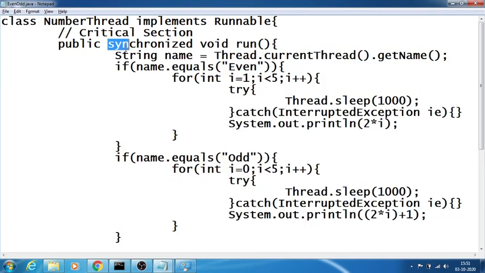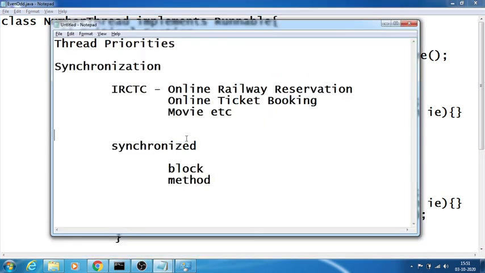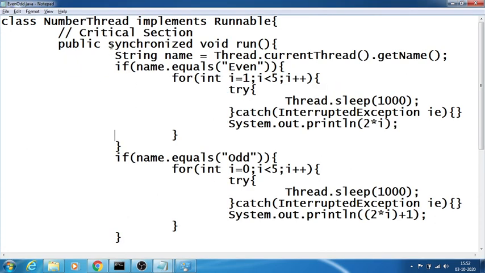Sometimes I can even create the synchronized keyword in terms of a block. As I said earlier, the synchronized keyword can be used with a block and a method. Instead of doing it for the entire method, which may go for lazy kind of initialization, say I have 1,000 lines of code and I just want to perform synchronization for only a 20-line logic, not for the complete logic. At that time the synchronized method fails. Hence we need to go for a synchronized block.